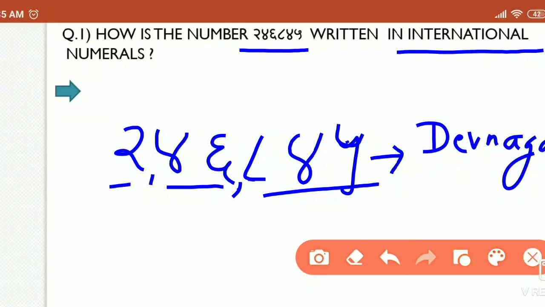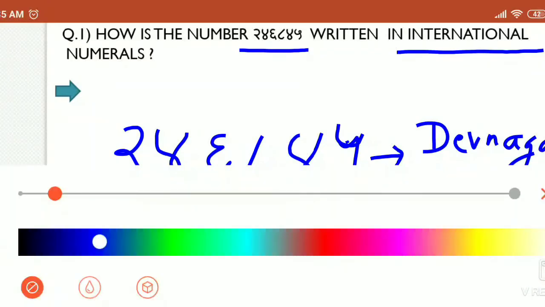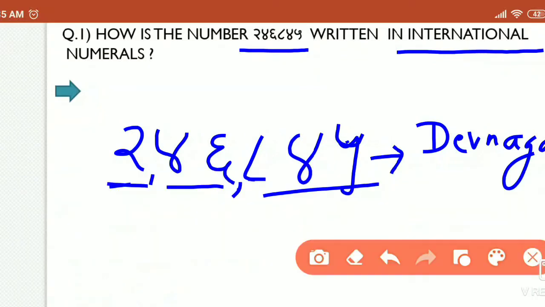So first of all 2. In the international language we write 2 in this way, 2 lakh. How do we write 4 in international, 4, then 6, so this is 46.